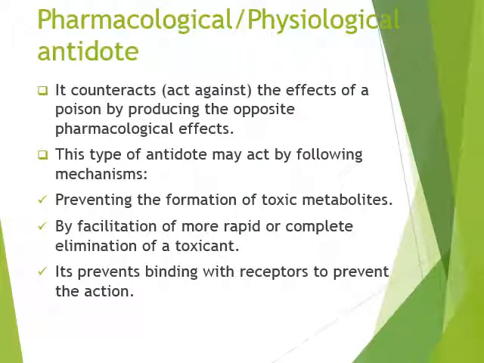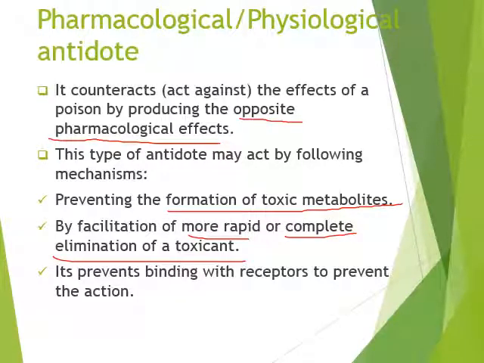Now the third category, the pharmacological or the physiological antidote. Physiological and pharmacological antidotes are those substances which produce the opposite pharmacological effect in the body. These types of antidote act by various mechanisms. They prevent the formation of toxic metabolites, or they lead to more rapid or complete elimination of the toxic agent. They will try that whatever toxin or poison is in your body is removed rapidly or completely, that the toxic metabolite is not formed, and they will try to prevent receptor binding so that the poison cannot show its effect.